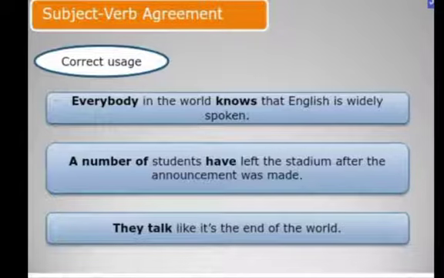A number of students have. We always use have along with the word students, and many times we have the word student in front of it, as used with a collective noun. That time it should be used has. They talk. They is the plural pronoun or plural subject, talk goes along with that.